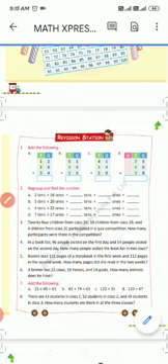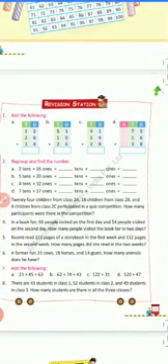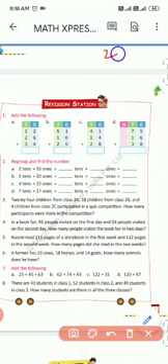Question number 7 is add the following: 23 plus 45 plus 63. The question is written in horizontal form. First of all, we have to write the numbers in vertical. 23 plus 45 plus 63.